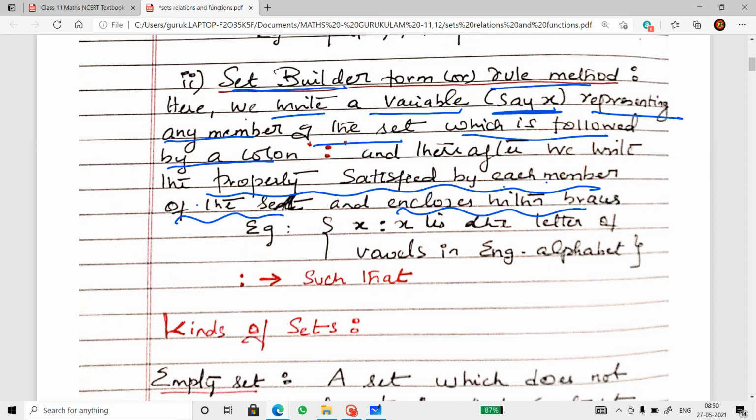There's an example given and we should read it like this: x such that x is a letter of the vowels in the English alphabet. So there is an x and that is being defined as a vowel letter in the English alphabet. Here we give a statement defining x, and any element that satisfies the statement comes to this set. So this is the set builder form of writing a set. All right.